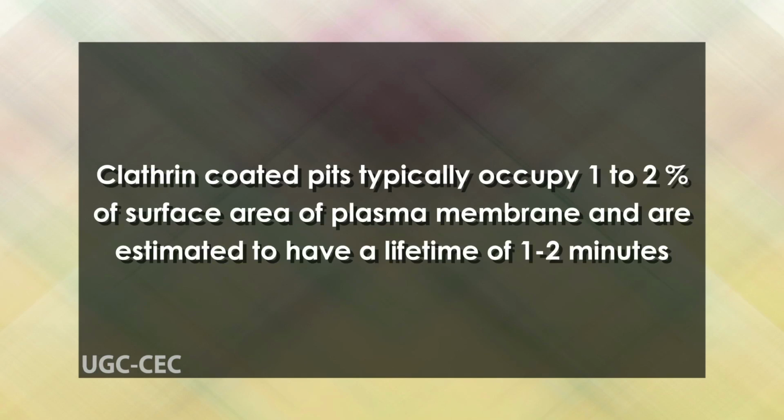So, receptor mediated endocytosis results in the non-selective uptake of extracellular fluids and their contents in addition to the internalization of specific macromolecules. Clathrin coated pits typically occupy 1 to 2% of the surface area of the plasma membrane and are estimated to have a lifetime of 1 to 2 minutes.